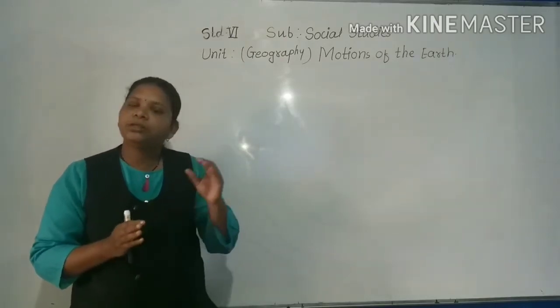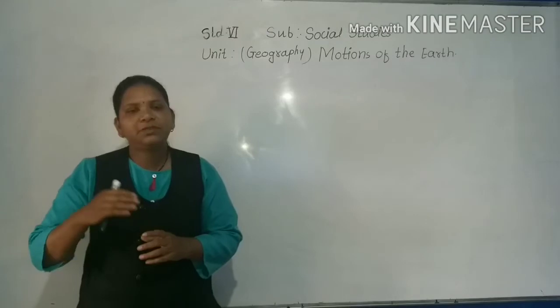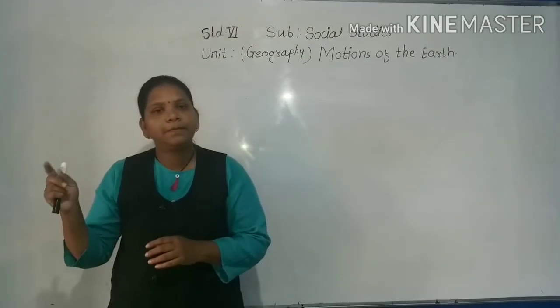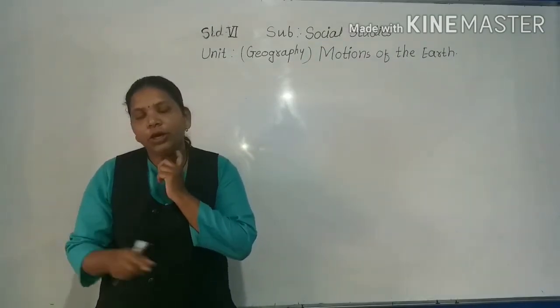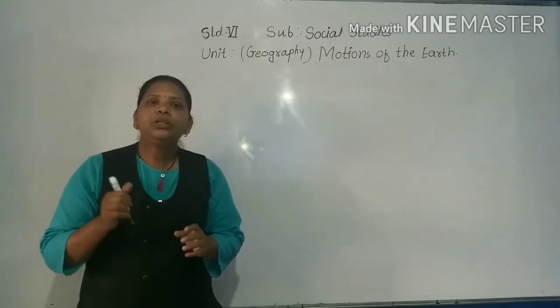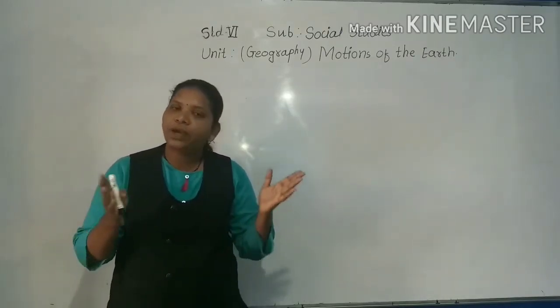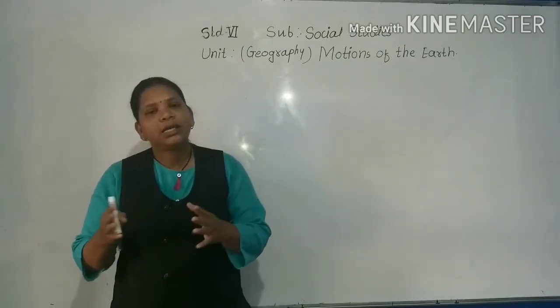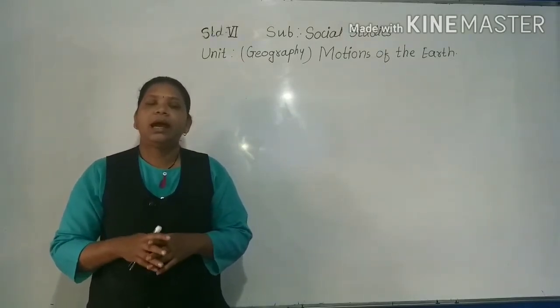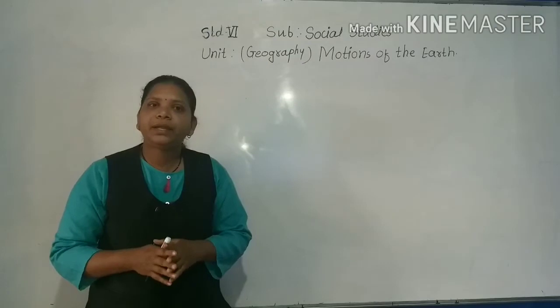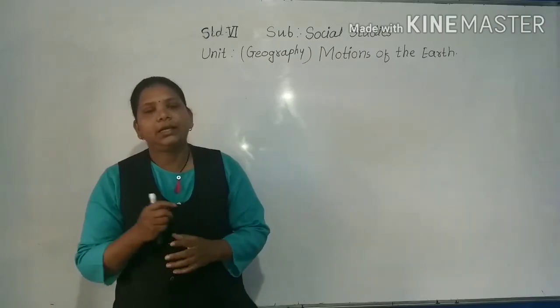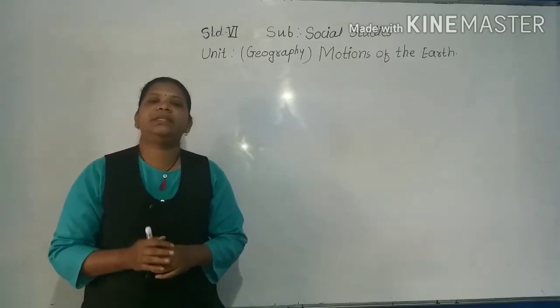Sometimes we experience a short day, sometimes a short night. Another effect is the difference in the distribution of heat over the surface of the earth. And the third and main effect is the cycle of seasons. Okay, that we will see in detail.